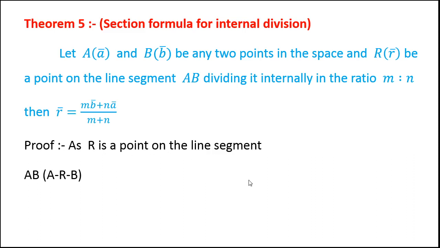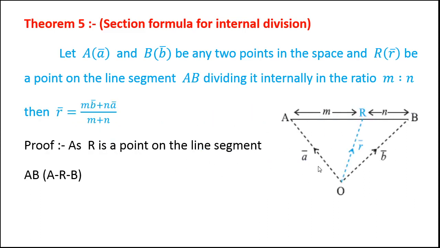As R is a point on the line segment AB and R divides AB internally, R lies between A and B. Here is point R. Here is A. Here is B. And the ratio AR is to RB is m:n.